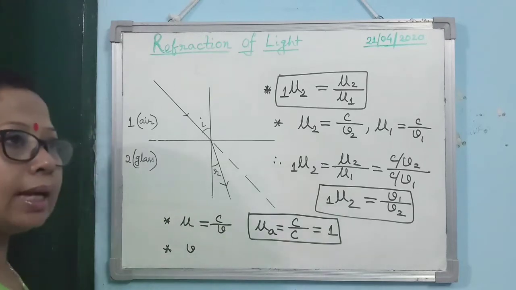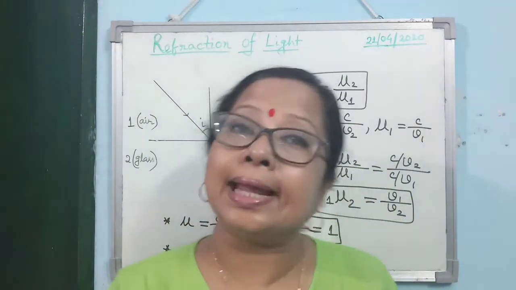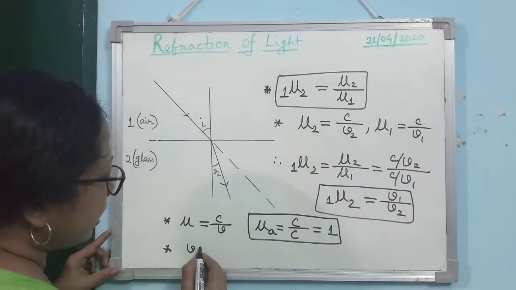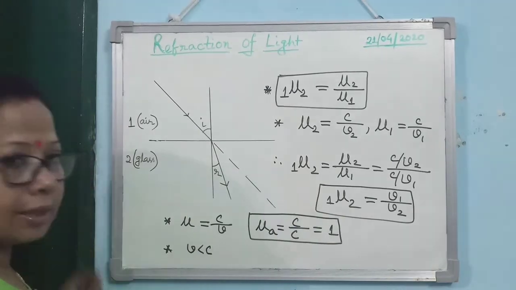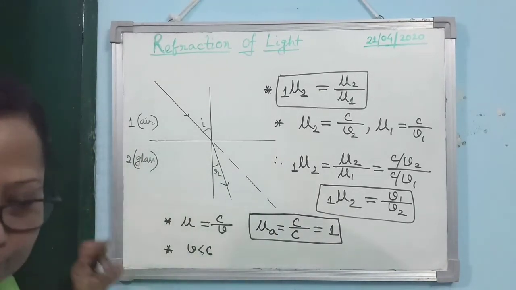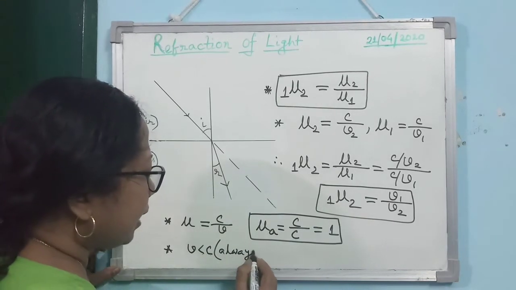Another one, this is a very important fact, as we know that V can never be greater than C. Alright, it means no body can move with a speed greater than the speed of light. Alright, what does it mean? V is always less than C. Clear? V is always less than C. Okay, better to write always.